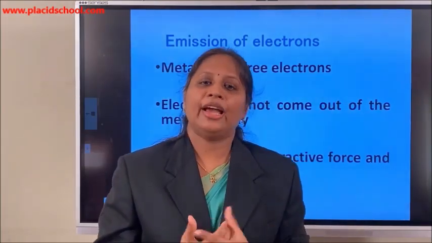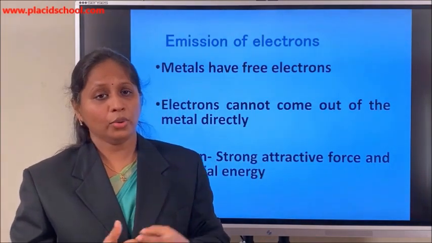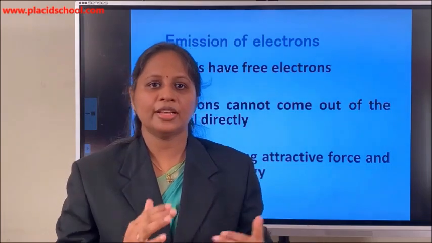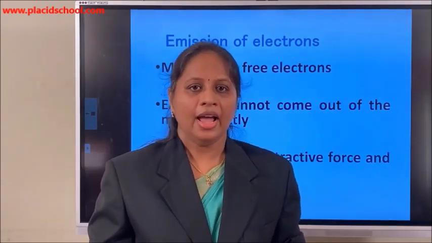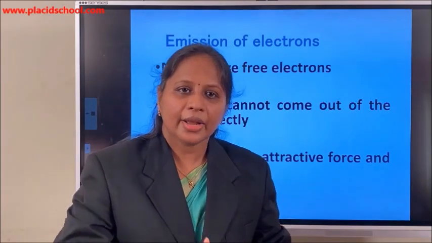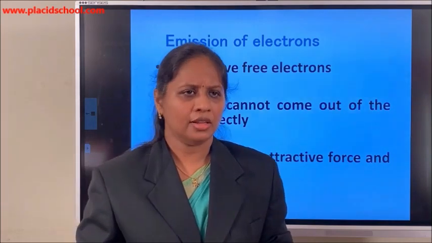What is the peculiarity of metals? They are conductors, right? How do they get that conductivity? They get that conductivity because of the presence of free electrons. And we know that these free electrons cannot come out of the metal surface as such. What could be the reason? The reason is simple.